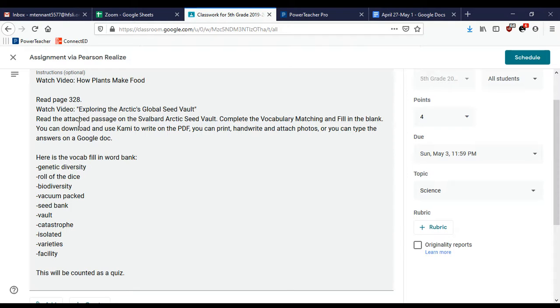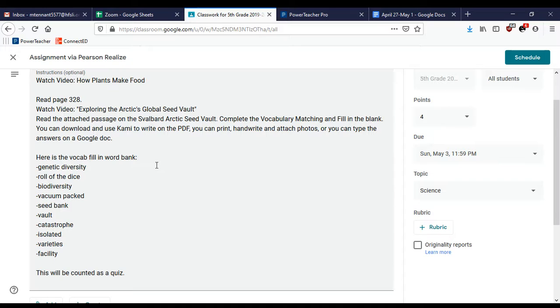Then what you're going to do is you're going to read the attached passage on the Svalbard Arctic Seed Vault. You're going to complete the vocabulary matching and the fill in the blank. There's a few ways that you can do this. You can download and use Kami or another type of software or app to write directly onto the PDF. That's one way. You can print it, handwrite it, and then attach photos like you usually do for your assignments. Or you can type the answers on a separate Google Doc.